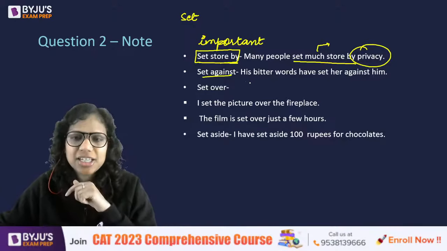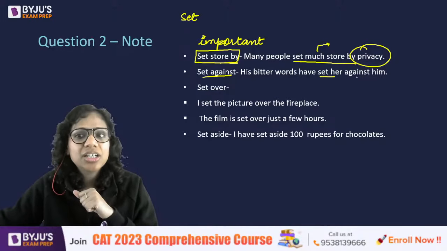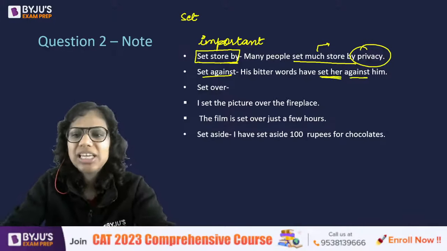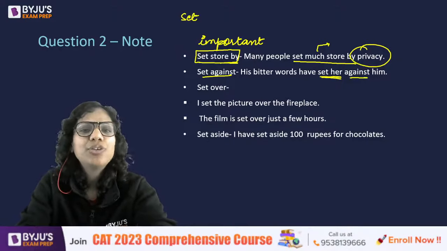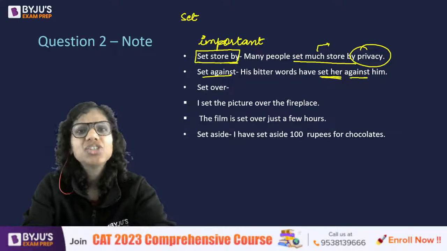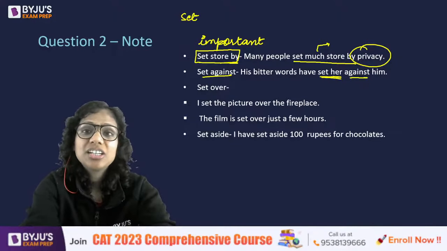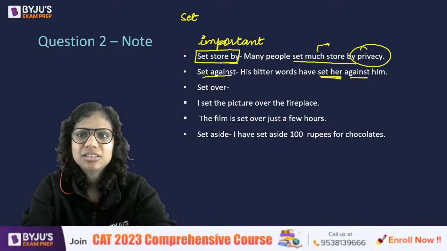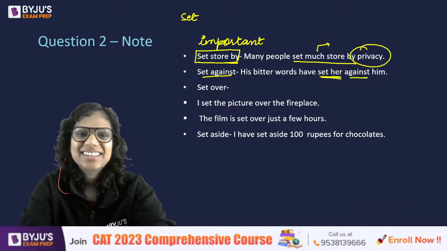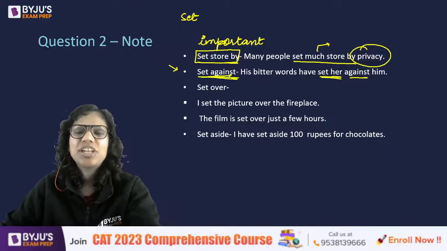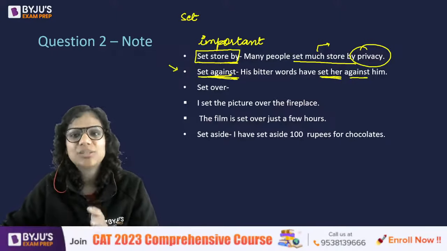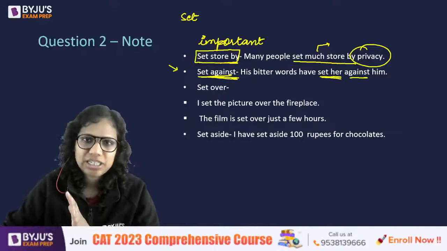Set against. His bitter words have set her against him. So what would it mean? Yes, I want you to respond. I know all of these, so just infer the meaning. Let's say you do not know the meaning, but just infer it. So his bitter words have set her against him. Now, are they friends? No, they are rather in conflict with each other, right? They are probably enemies, but they are definitely not friends, okay? So when someone is set against someone else, that means they have some sort of a conflict.